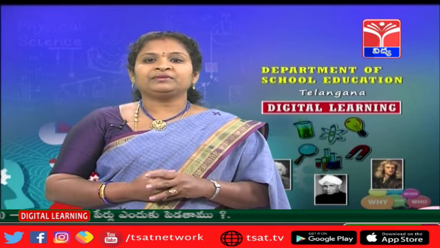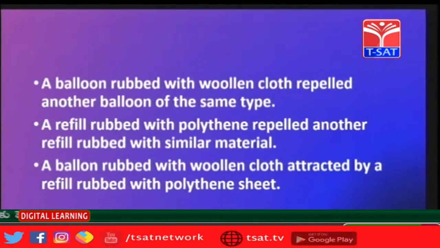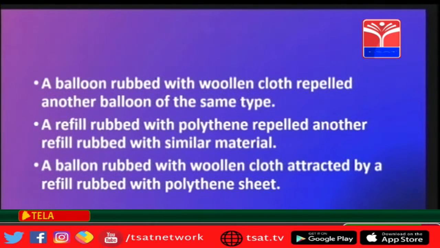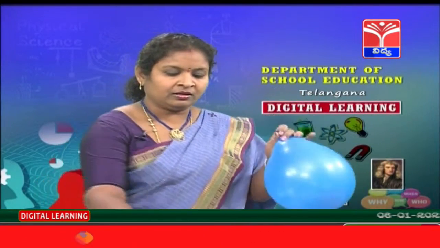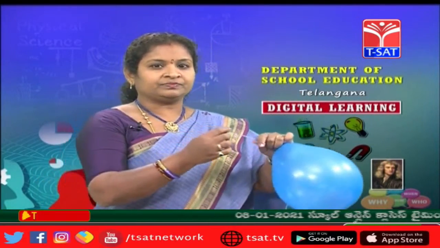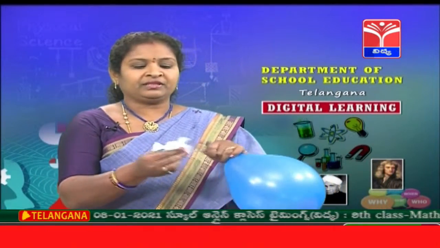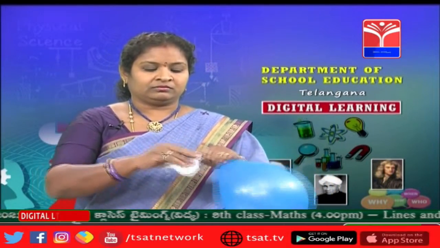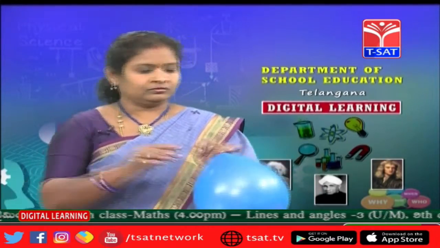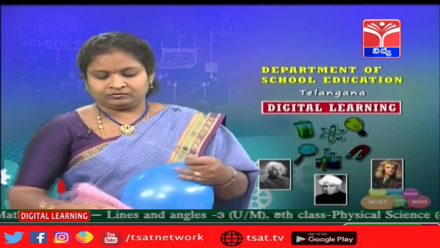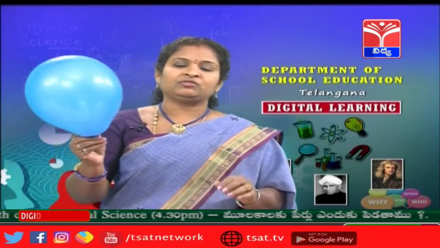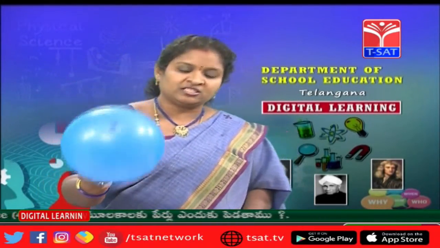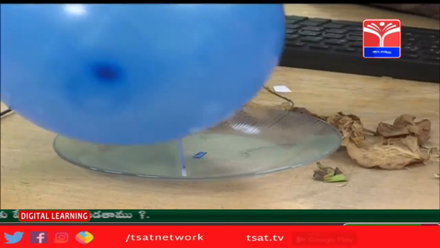Now a balloon rubbed with woolen cloth is attracted by a refill rubbed with the polythene sheet. Shall we do this? So now we have a balloon rubbed with woolen cloth and we have a refill which is rubbed with a polythene sheet. See what happens when this balloon which is rubbed with a woolen cloth is brought near the refill which is rubbed with a polythene sheet.